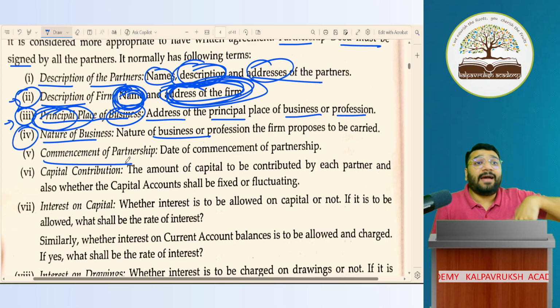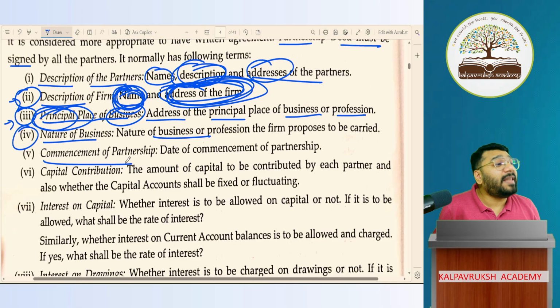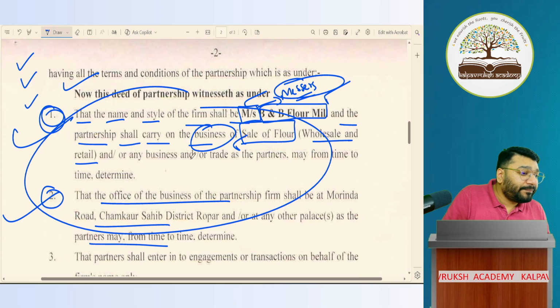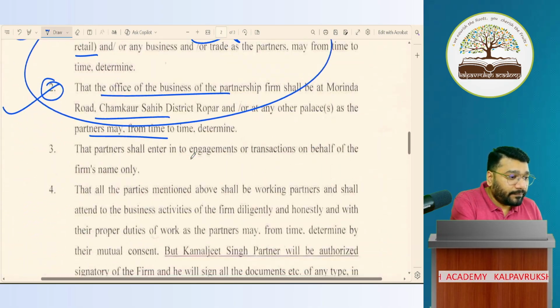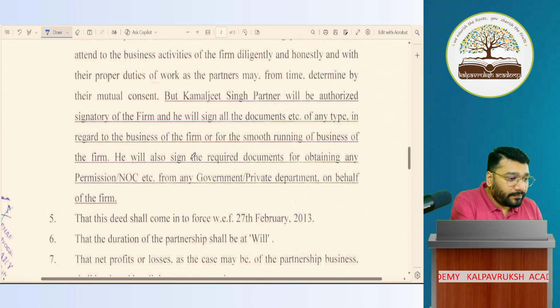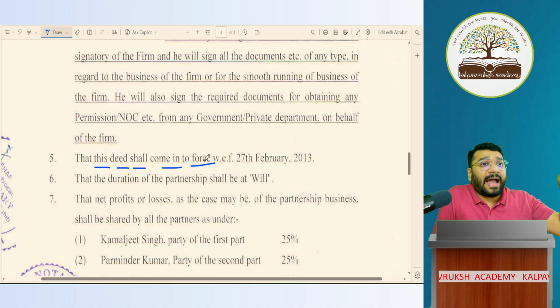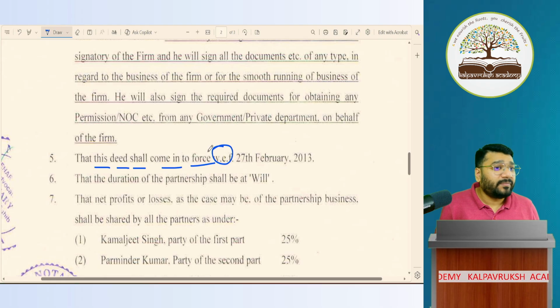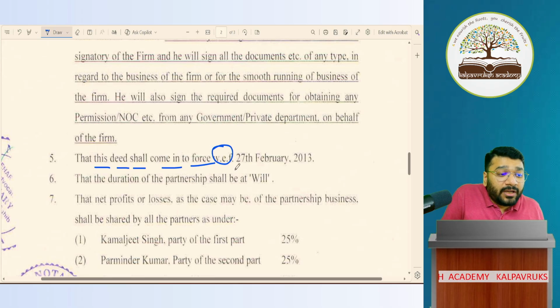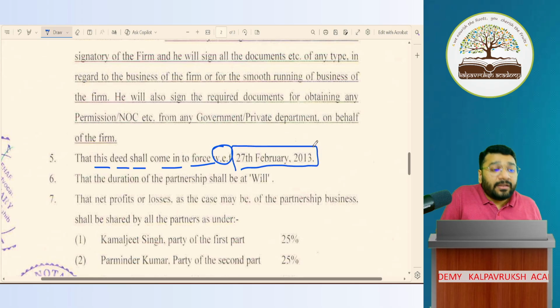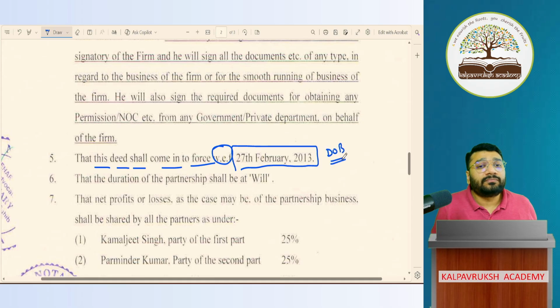Like how you and I have a date of birth, all businesses also have a date of birth. Here, if you observe, this deed shall come into force, meaning this deed is becoming active. WEF stands for what? With effect from. With effect from 27th February 2013. This is called the date of birth of the firm. On this date, the firm has technically been born.